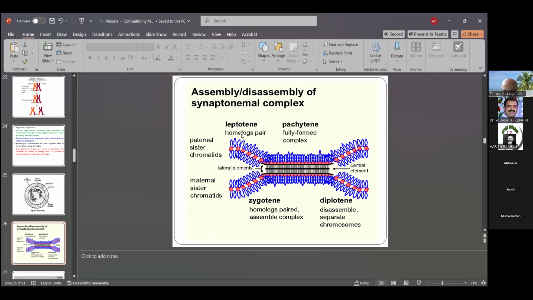Here is leptotene, with homologous pairs. Then here, pachytene, with the fully formed complex. Then here is diplotene, and here is also zygotene. These are different stages of the synaptonemal complex formation, which is described in total in this figure.